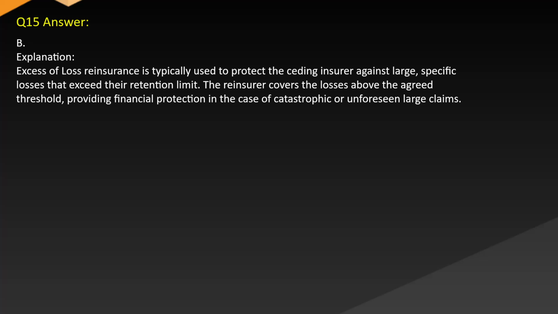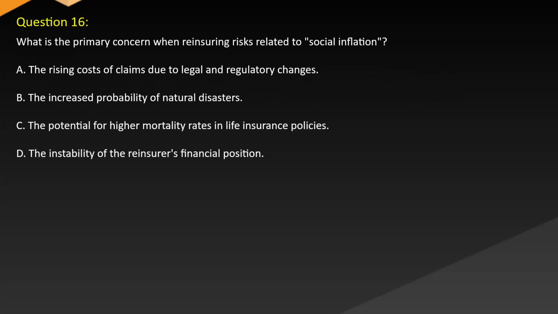Answer B. Explanation. Excessive loss reinsurance is typically used to protect the ceding insurer against large, specific losses that exceed their retention limit. The reinsurer covers the losses above the agreed threshold, providing financial protection in the case of catastrophic or unforeseen large claims. Question 16.